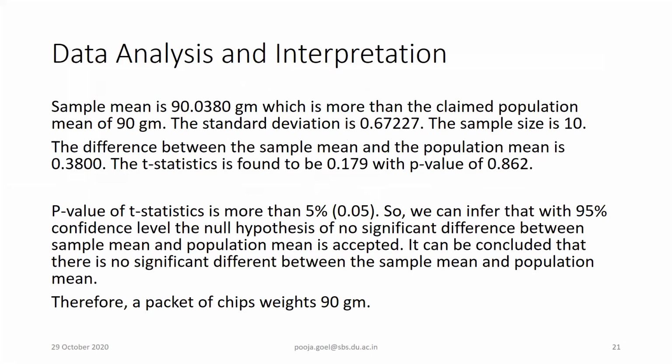So we can interpret this like that: the sample mean is more than the claimed population mean of 90 grams. Although our sample mean is this, which is more than the population claim, with this standard deviation and this sample size, this difference is not significant. Difference is there, you can see it in the means, but it is not significant at the 95% confidence level, or 5% level of significance. That means we could be wrong 5% of the time, but with 95% confidence, the company is right in its claims.